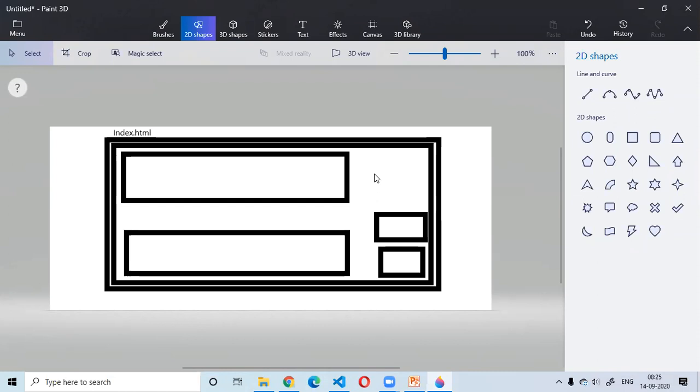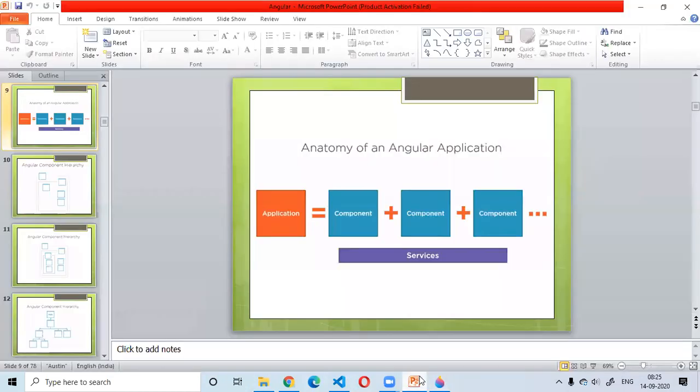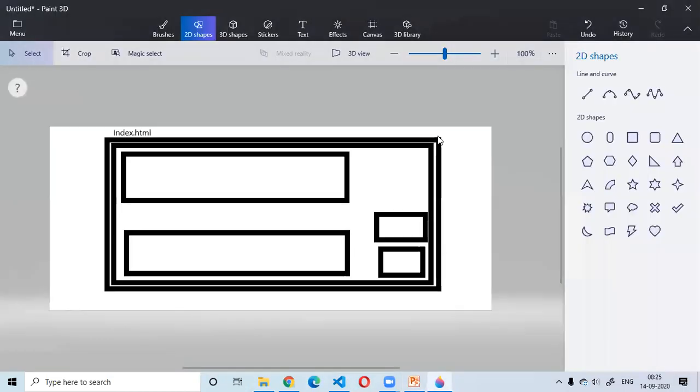So this metadata configuration creates a link between that HTML and the class, which we call in Angular terms a decorator. So when I said my Angular application is a collection of components, what I mean is a hierarchy of components, the parent-child relationship of components. All of this, even the routing thing, let me make it clear.